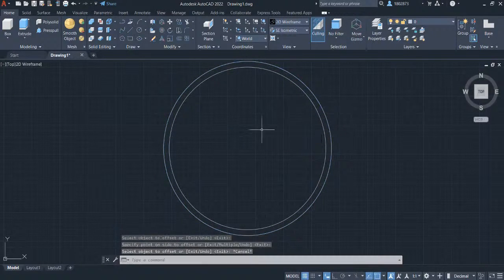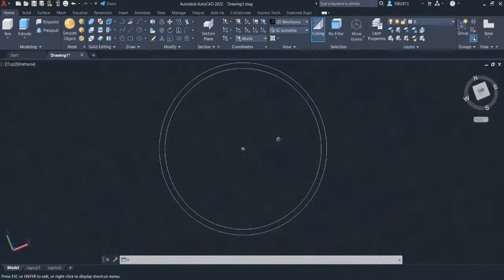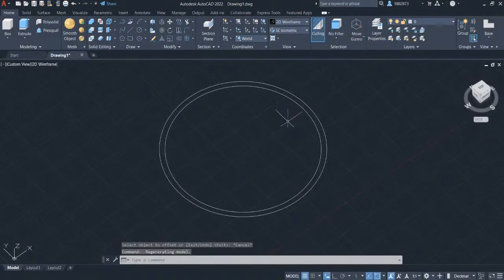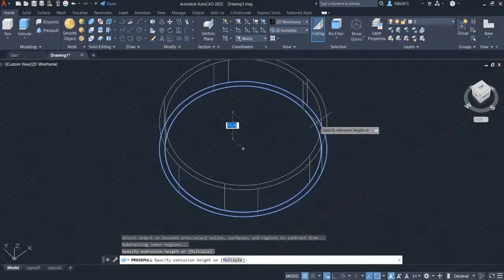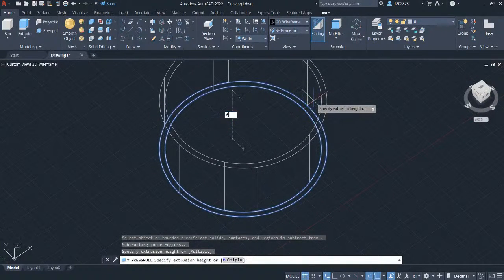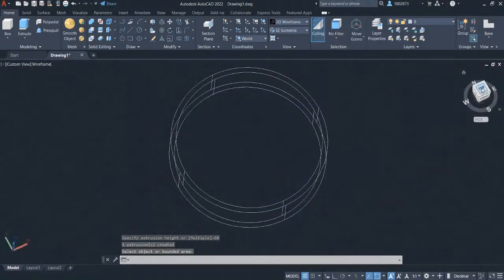Press escape. We will now press pull this sketch. So let's do a 3D orbit by holding your shift key and wheel button. Type in press and select press pull. Select the two circles. Left click and let's key in 60. Press enter and press escape. Head over again to the view cube and select top view.